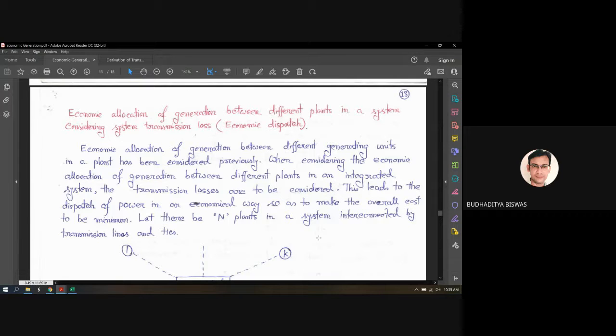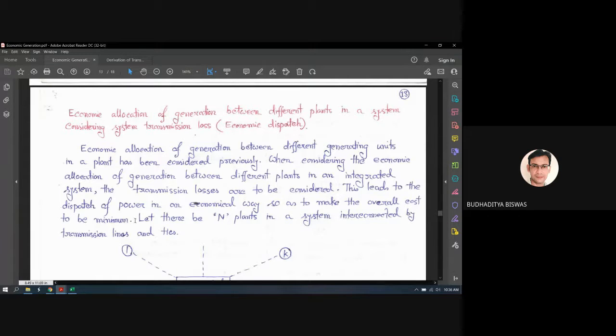So when you do these things, the transmission losses come into the picture, because the power is transmitted through the transmission line, and this transmission line has resistance or impedance. So that means active power loss will be there, and we have to consider this. Economic allocation of generation between different units in a plant has been considered previously. When considering the economic allocation of generation between different plants in an integrated system, the transmission loss is to be considered. This leads to the dispatch of power in an economical way, so as to make the overall cost